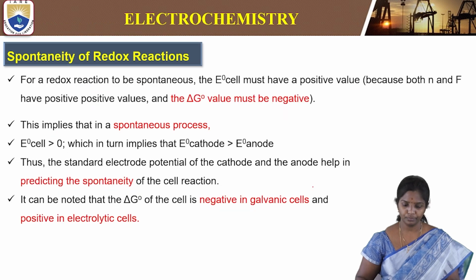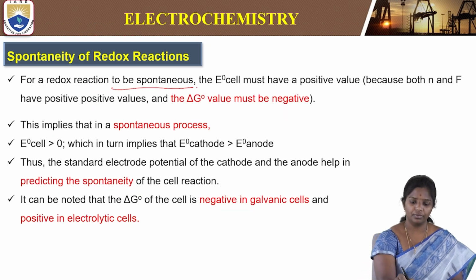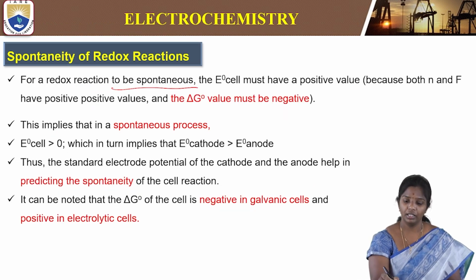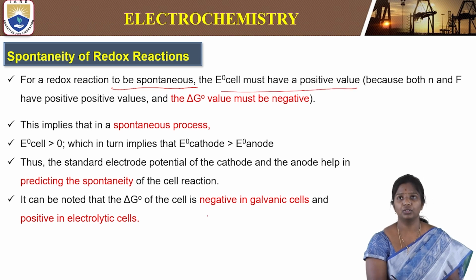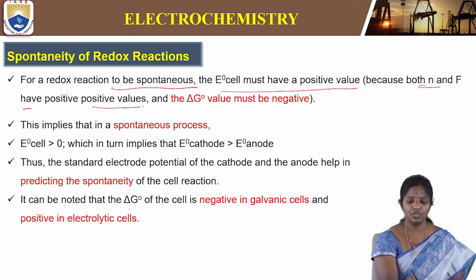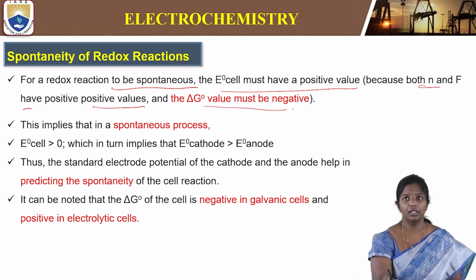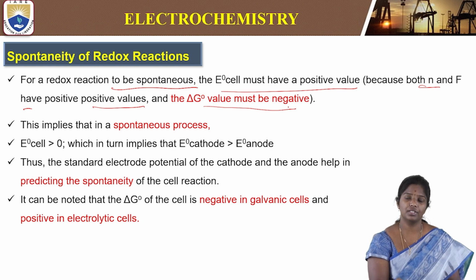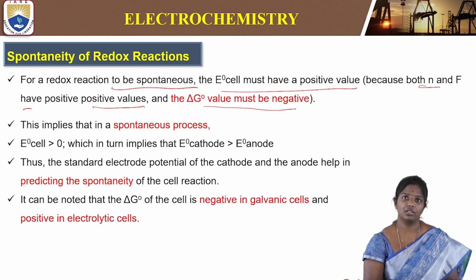So for a spontaneous redox reaction, E naught cell must be positive. When we substitute in the equation, n and F have positive values, so delta G becomes negative. This gives the spontaneity of the reaction, indicating a spontaneous redox reaction.